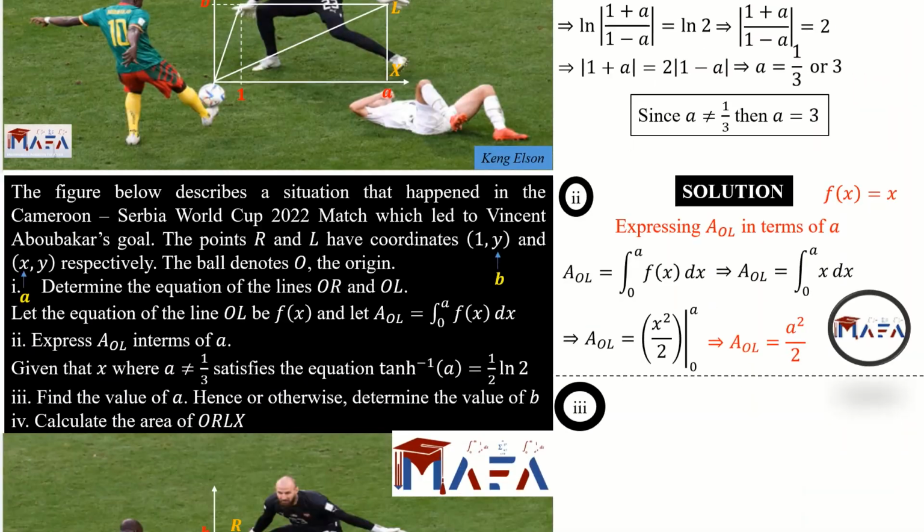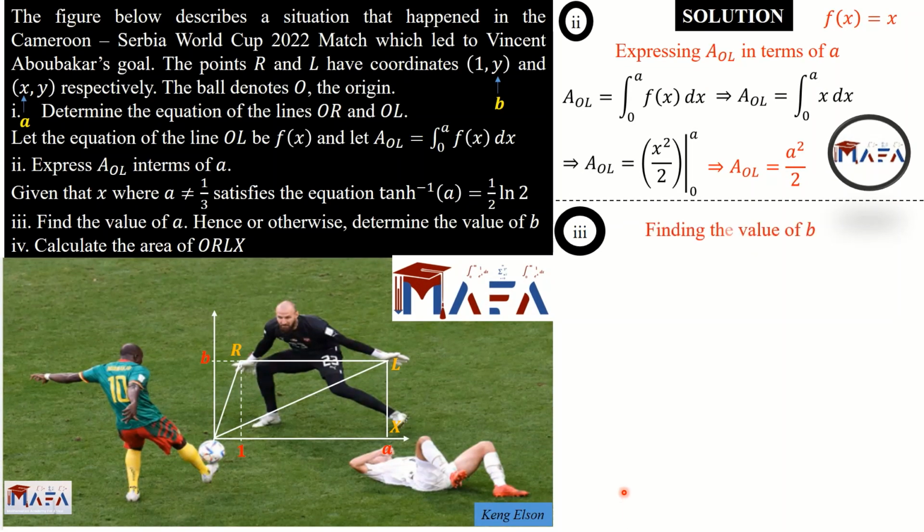Now let us see how we can get the value of b. How do we get the value of b? First, I'm going to use the hence method because the equation says hence or otherwise. If I said hence, maybe many people are not going to see what I'm talking about.